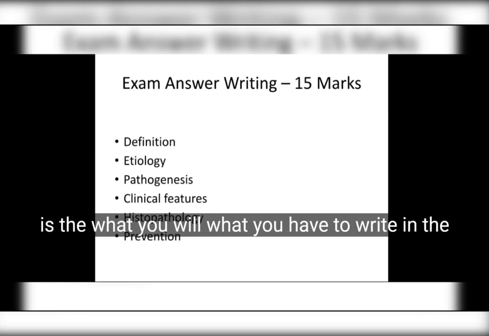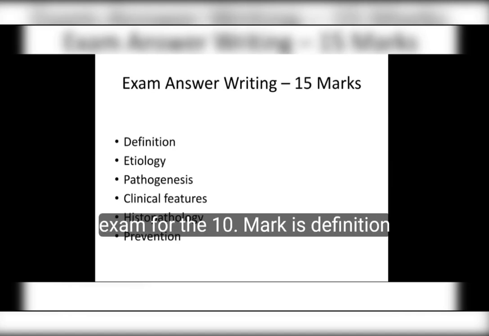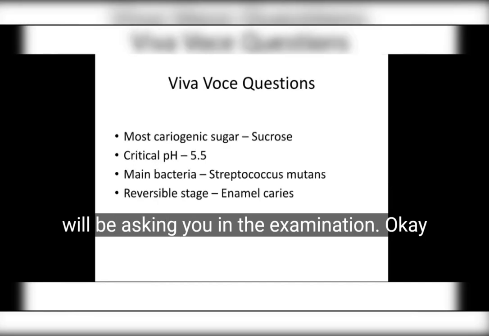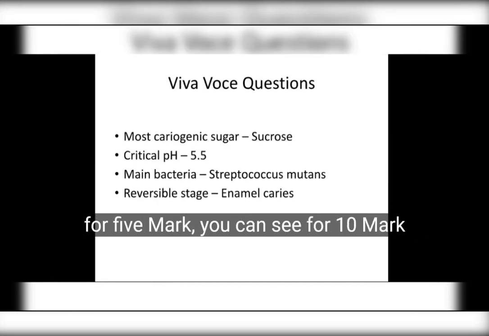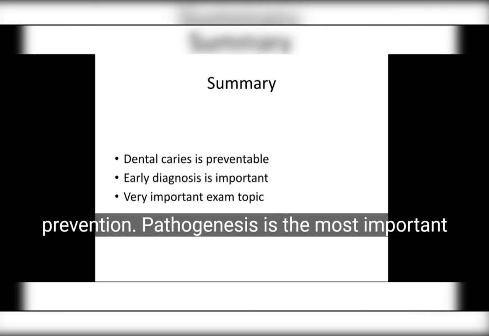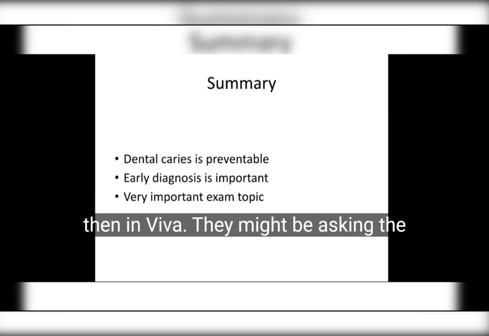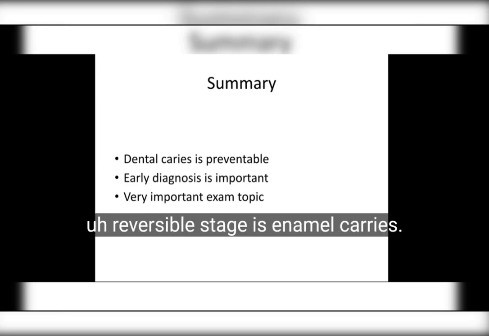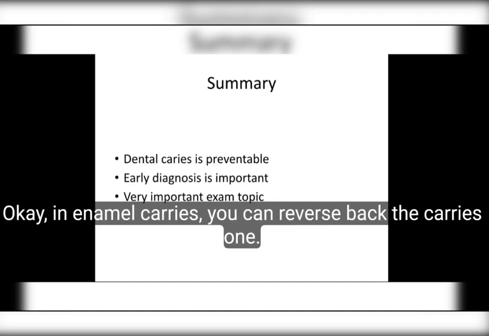So this is what you have to write in the exam for 10 marks: definition, etiology, prevention, then pathology. Pathogenesis is the most important thing they will ask in the examination. For 5 marks or 10 marks both, it is there: definition, etiology, clinical features, then histopathology, prevention, and pathogenesis is the most important. In viva they might ask: the most carcinogenic sugar is sucrose, critical pH is 5.5, main bacteria is Streptococcus mutans, and the reversible stage is enamel caries. In enamel caries you can reverse the caries.